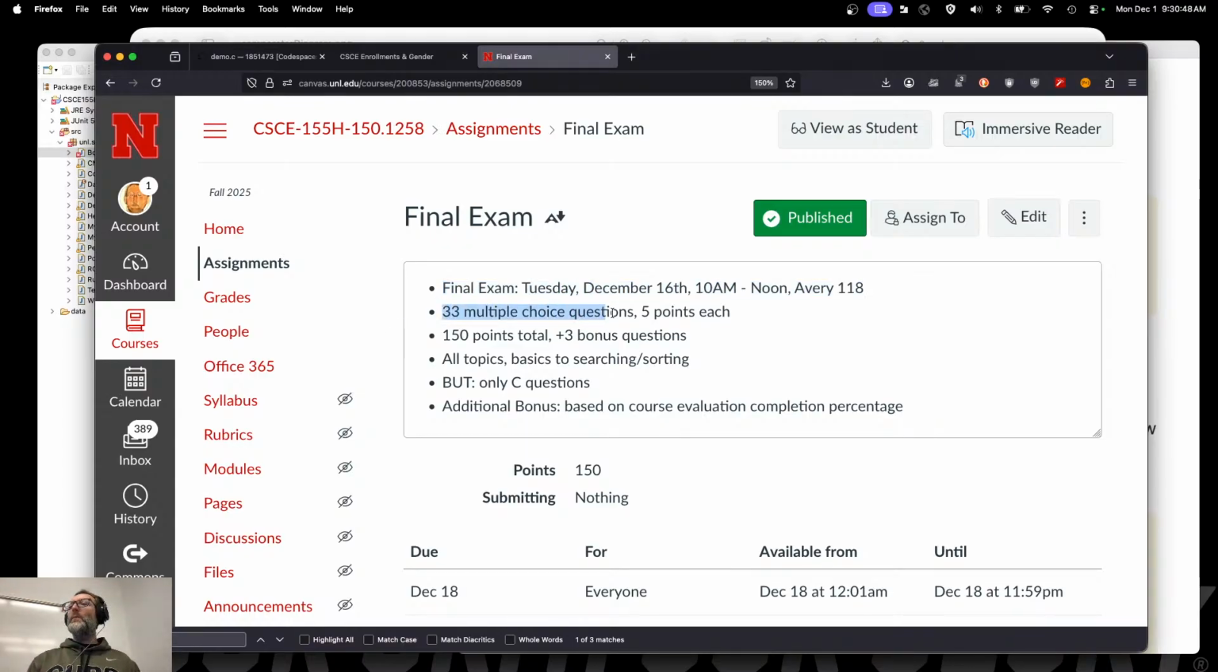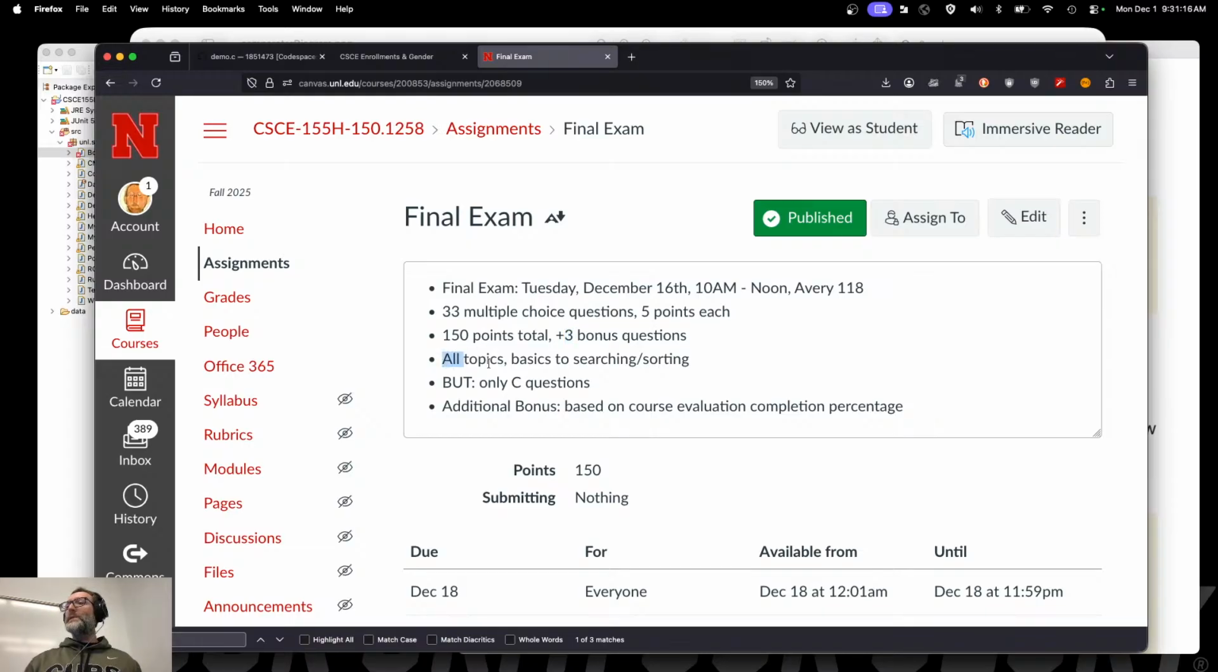There will be 33 multiple choice questions. There will be 5 points each, but it's out of 150. That means that if you get all 33 questions right, you will get 9 points bonus, right? So we're just putting those bonus questions in there and grading it out of 150. In the grade book, if you get all 33 questions right, it'll appear as 159, and then that will bleed over into other sections.